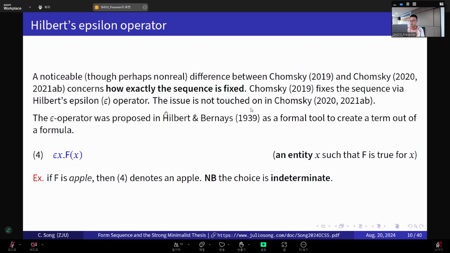Here's a little bit of background on Hilbert's epsilon operator. This epsilon operator, or epsilon symbol, was proposed in Hilbert and Bernays 1939. It's a quite old tool from the foundations of mathematics, a formal tool to create a term out of a formula. So here in 4, we have a typical epsilon term, which denotes an x such that F is true of x. For instance, if F is apple, then this epsilon term simply denotes an apple. But we need to bear in mind that the choice here is indeterminate. There's no way for us to know which apple is chosen. It's just an arbitrary fixed apple out of the world.